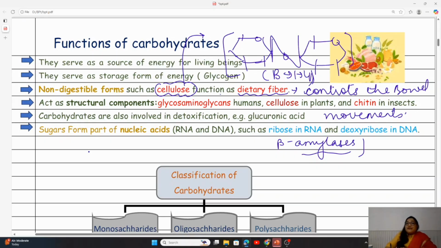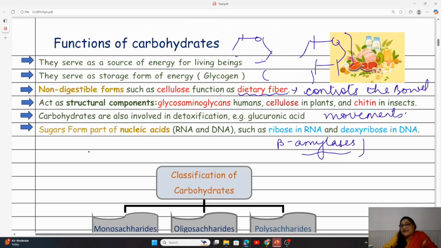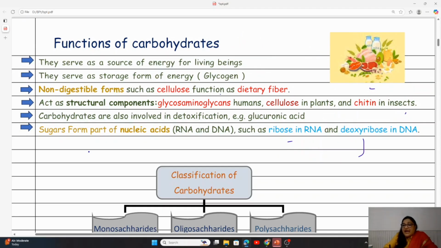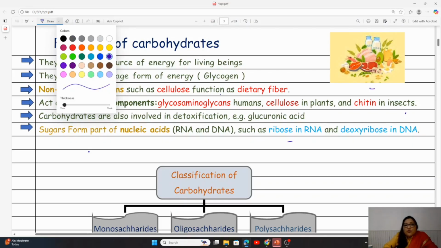Yes, but beta amylases are present in bacteria. So the cellulose is passed through the digestive tract as such without being broken down. Okay, and it absorbs lots and lots of water and it helps the body to get rid of constipation. All right, moving on to another point.